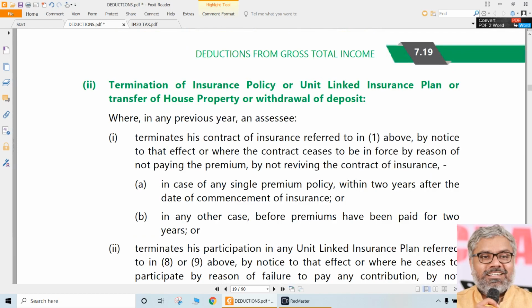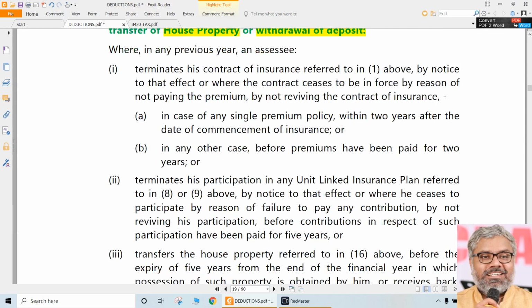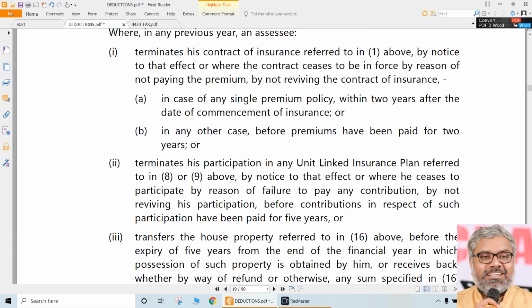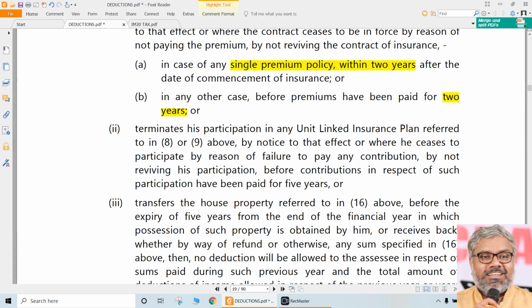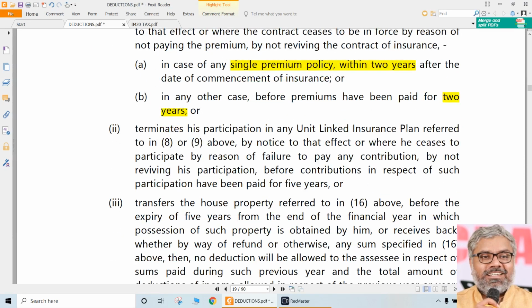And by the way, for many of these things, like an insurance policy the SC has invested in, a ULIP plan, or a house property the SC has purchased, or a 5 years deposit that he has withdrawn, in all these cases there is a time period called the lock-in period, within which he cannot take out the investment. That is a point to be noted. For example, if it is a single premium policy, he cannot take it out within 2 years. In any other case also, he must have paid at least 2 years. So insurance policies cannot be terminated within 2 years. That is a condition. We are not going to do anything with that. These are all conditions attached to the deduction of ATC.